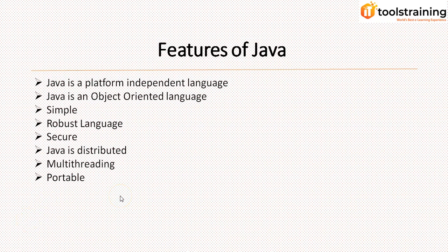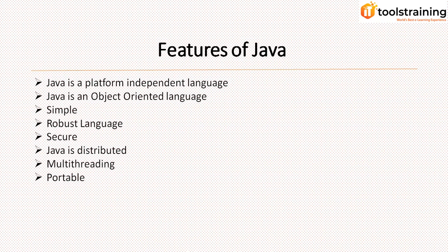Java is distributed. Yes, it provides me libraries like RMI and sockets. Using that, I can write distributed applications. Multi-threading provides me facilities using which I can split my code into small processes. If I want to stop some process for some particular seconds or minutes, I can achieve that using multi-threading. Plus I can run many processes at the same time. All these facilities are given by multi-threading.